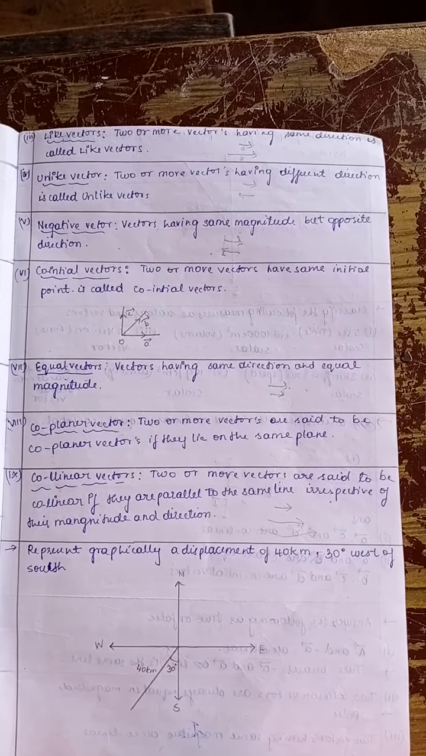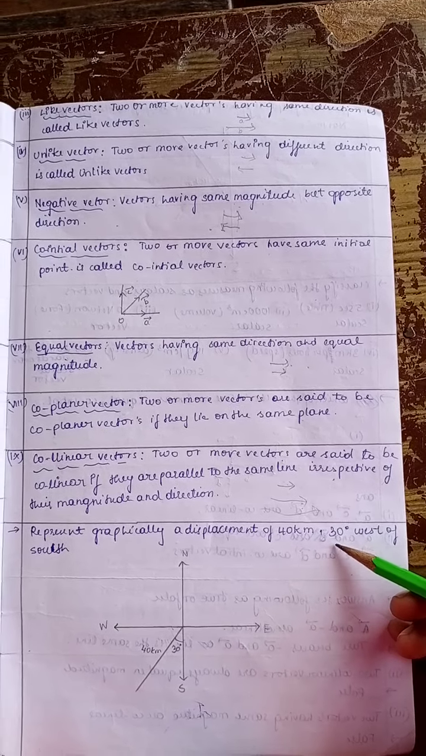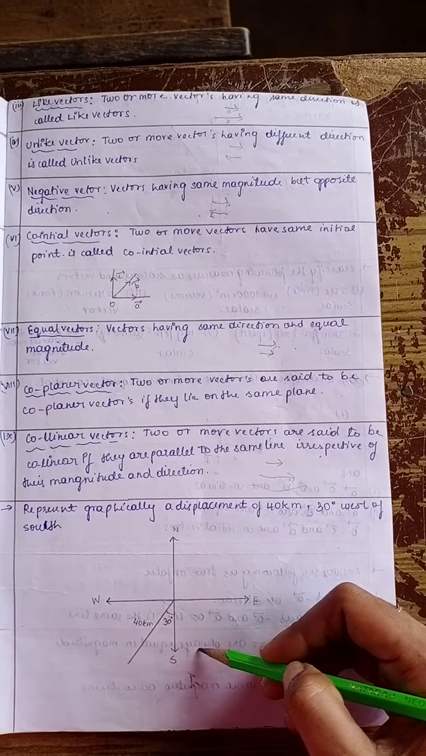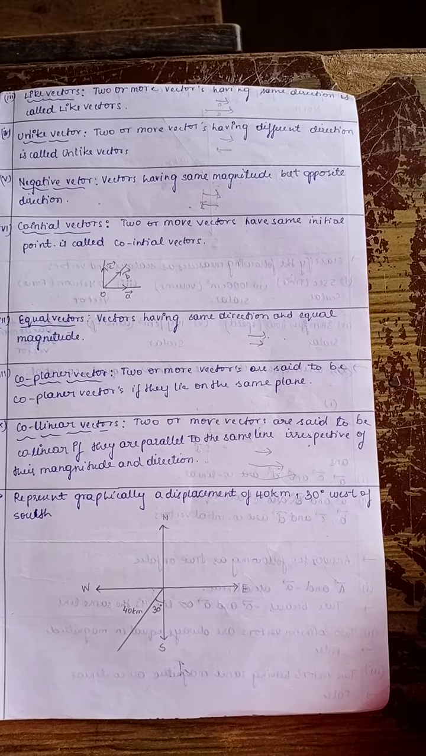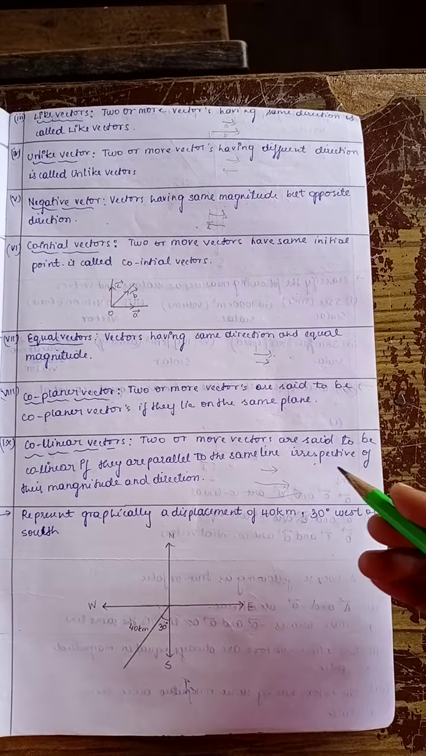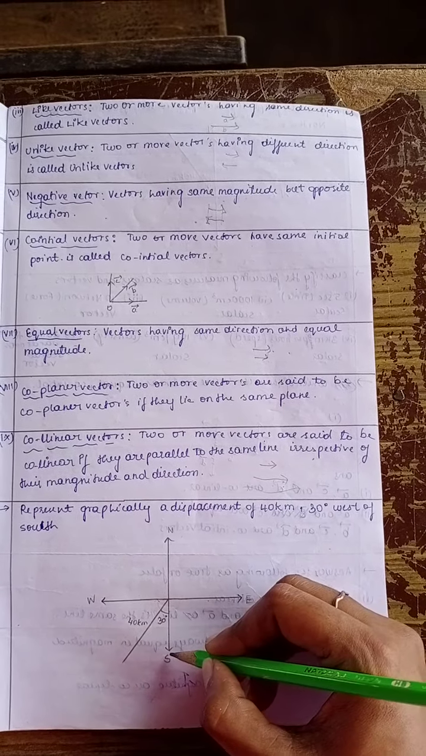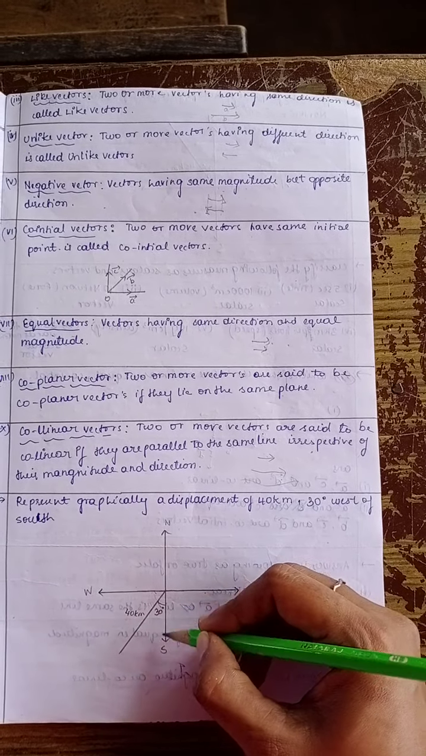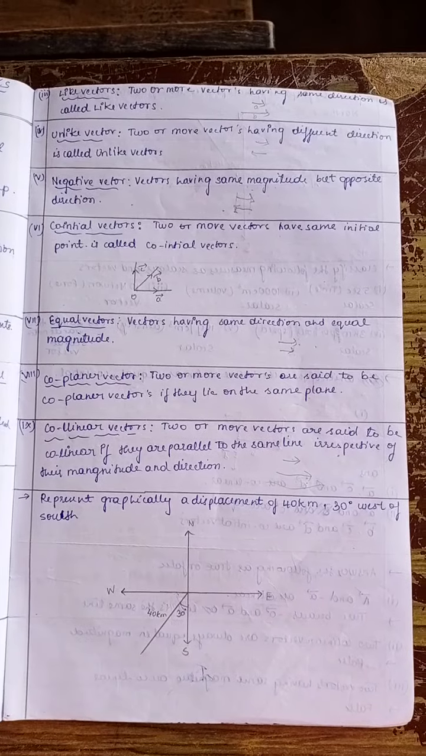Now let us see some problems. First one, represent geometrically a displacement of 40 km 30 degree west of the south. Consider the diagram east, west, north, south. This is given as a displacement. Displacement means this is the shortest path from the initial point to ending point. This is 40 km at 30 degree to west, west to south, this is 30 degree. This shortest distance is 40 kilometers. So west to south, this is 30 degree towards south.